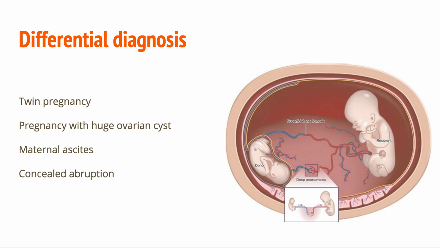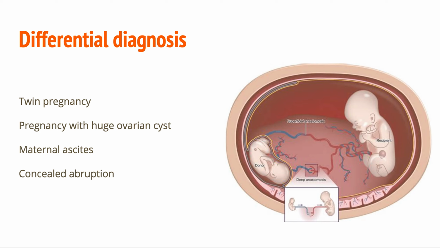Differential diagnosis. In case of ascites during pregnancy, it is confused with hydramnios because of the tense abdominal wall. In twin pregnancy, there are more fetal parts seen, and ultrasound confirms the diagnosis. Pregnancy with huge ovarian cyst.